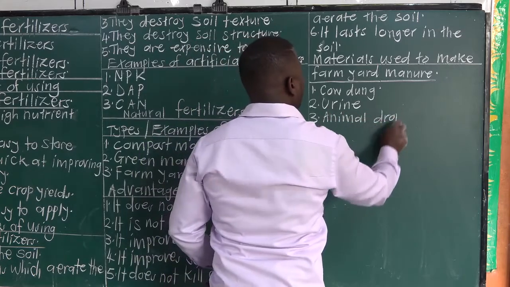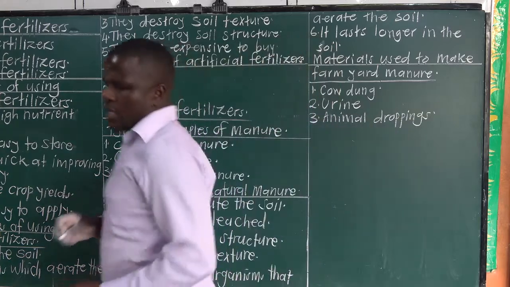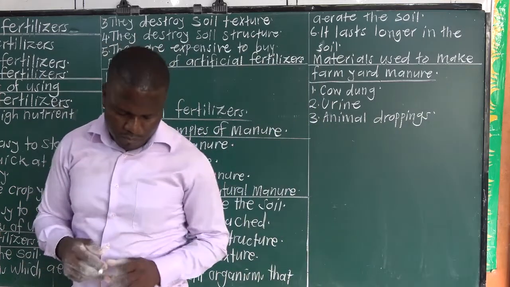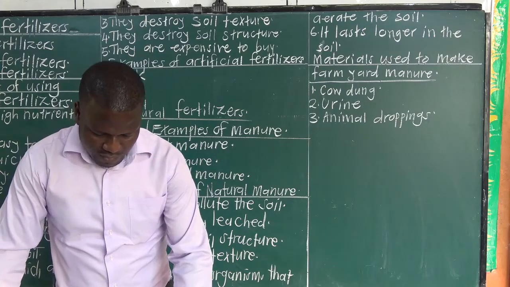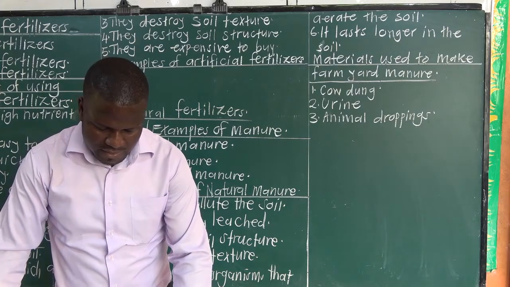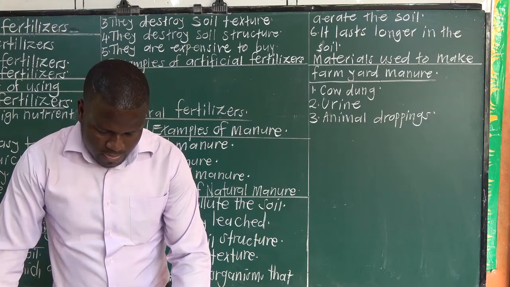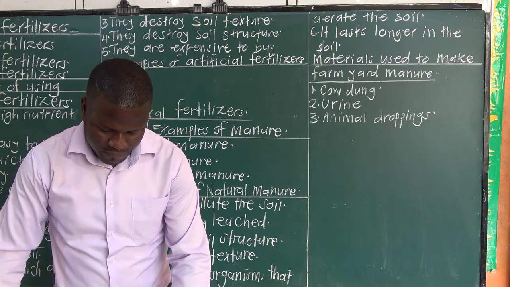Animal droppings can be droppings from chicken, pigs, or goats. So when they decompose, they form what we call farmyard manure.